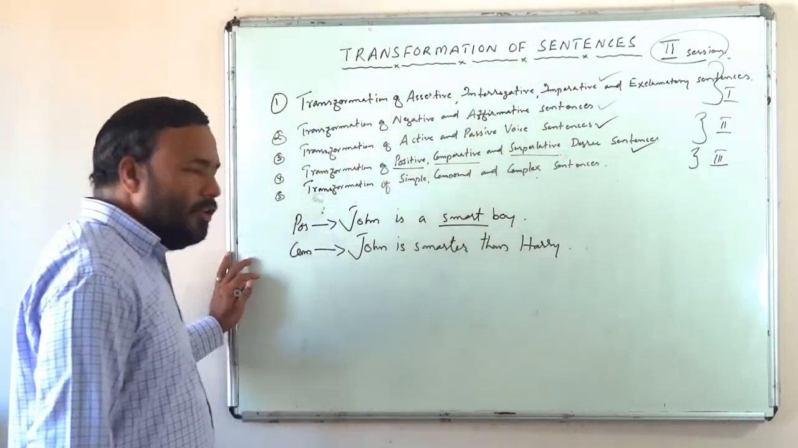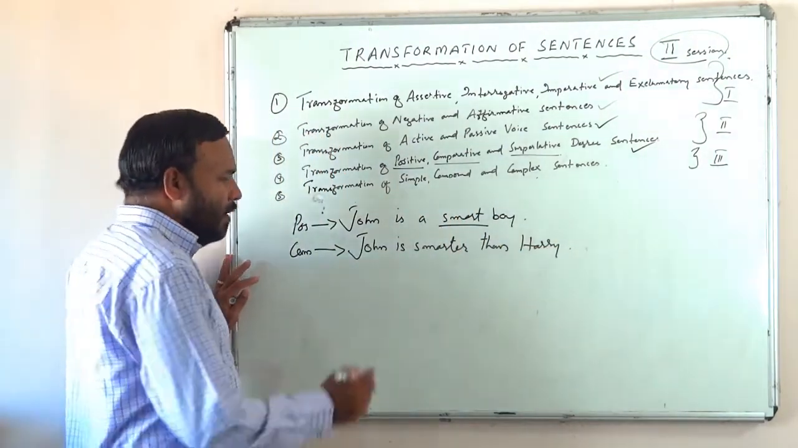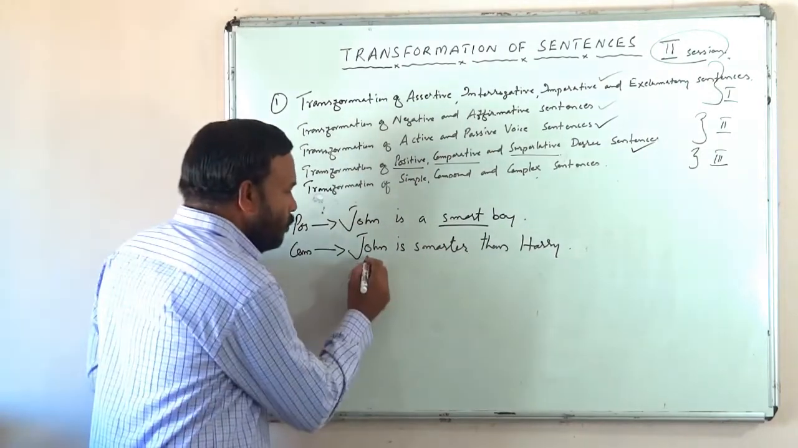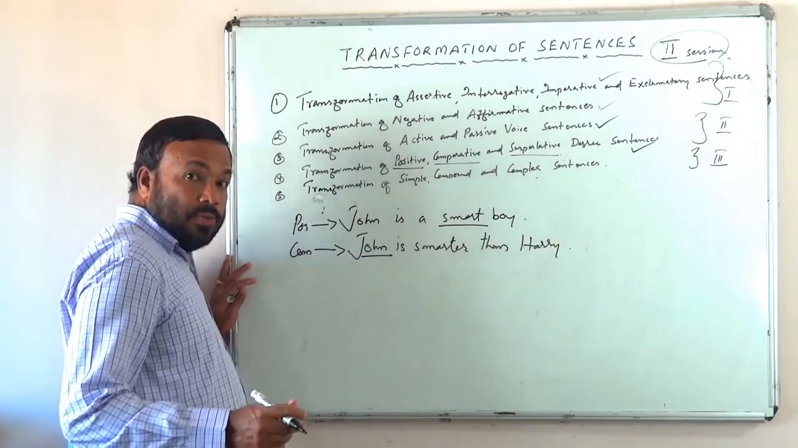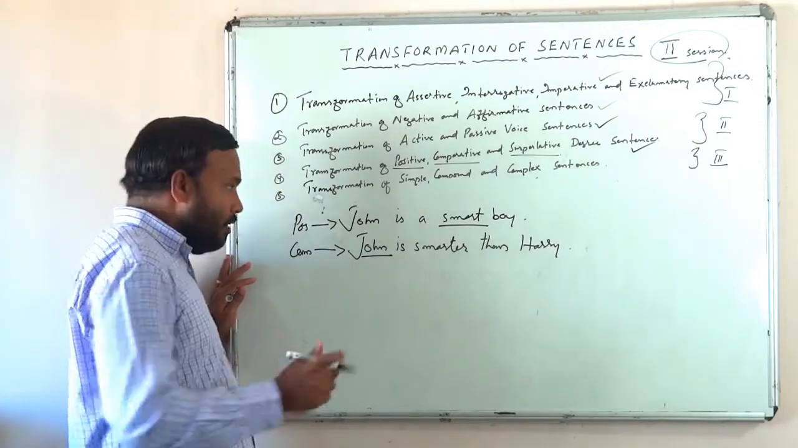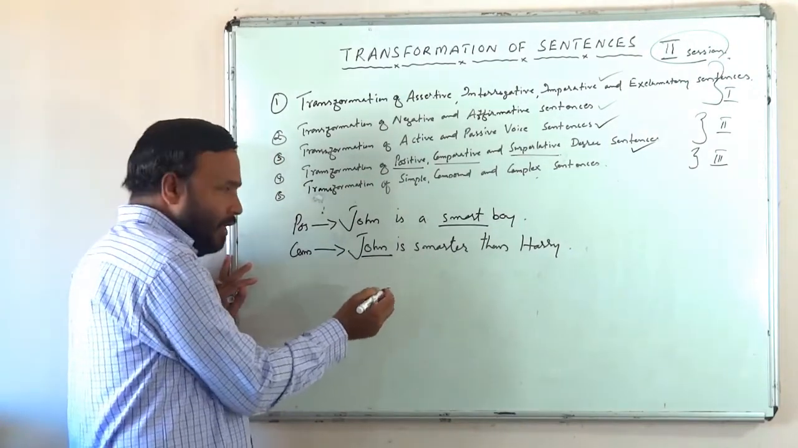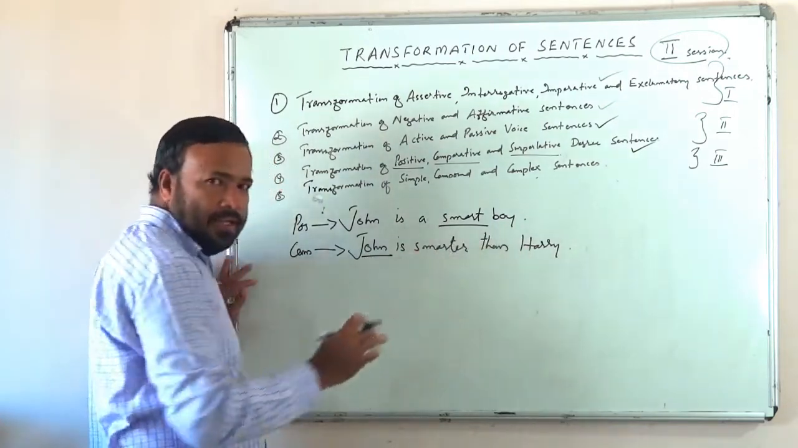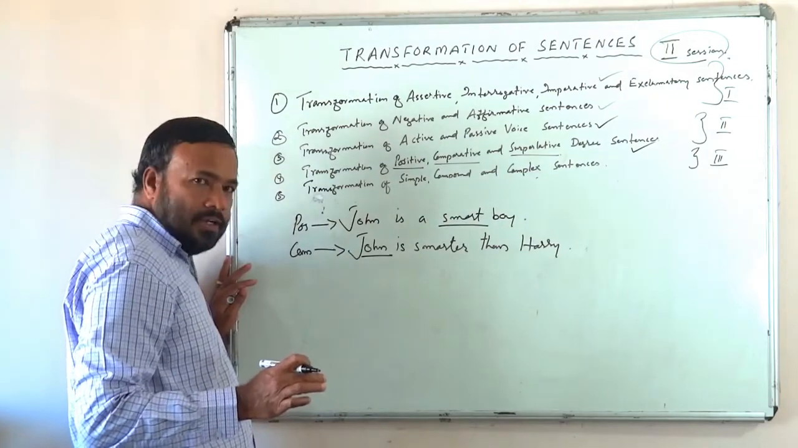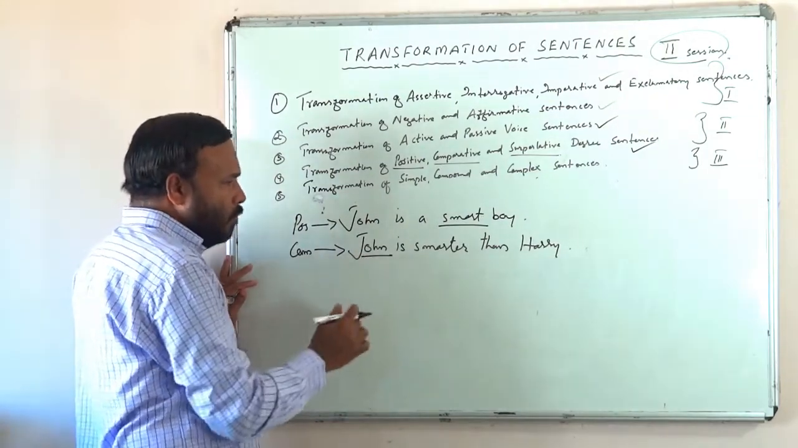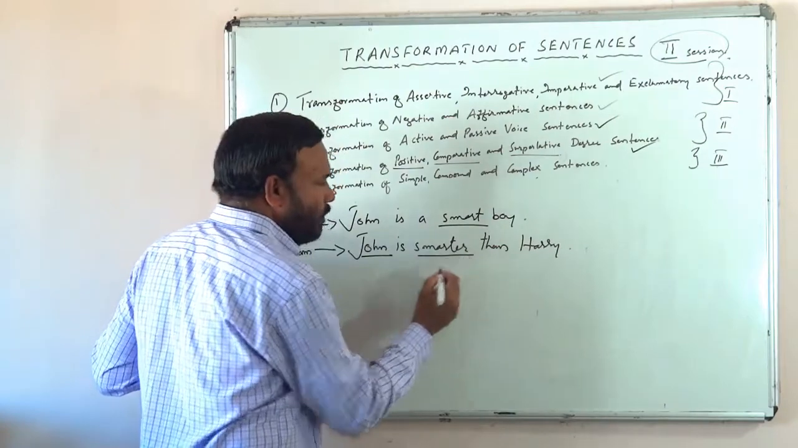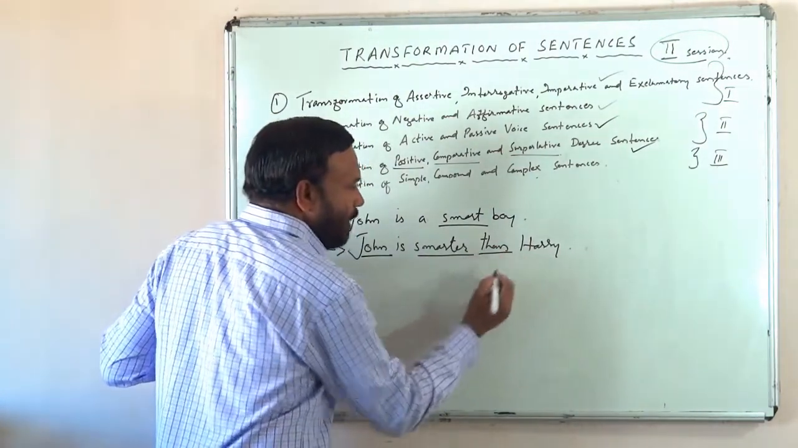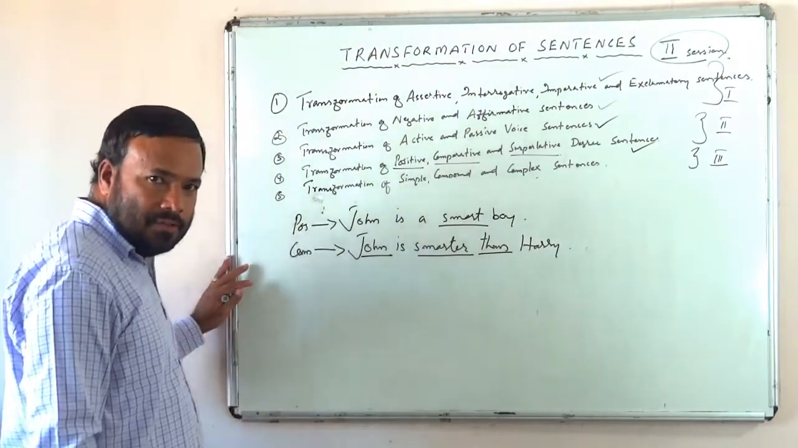When we say John is smarter than Harry, who has the greater degree of smartness? John. Whose smartness is more? John's smartness is more. Here we are comparing John's smartness with Harry's smartness. And who has a greater degree of smartness? John. So John is smarter than Harry. Which degree is used here? Comparative degree. And always in a comparative degree, what will be there? Than will be there. Okay.